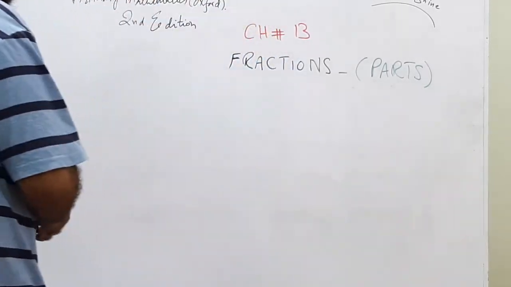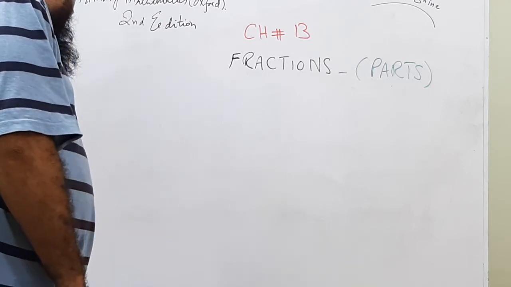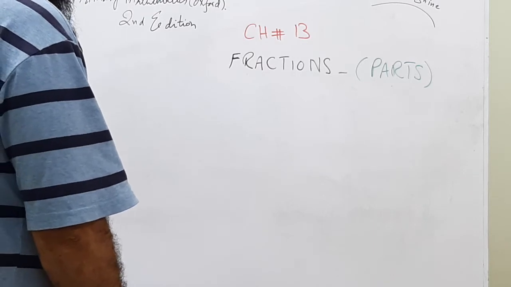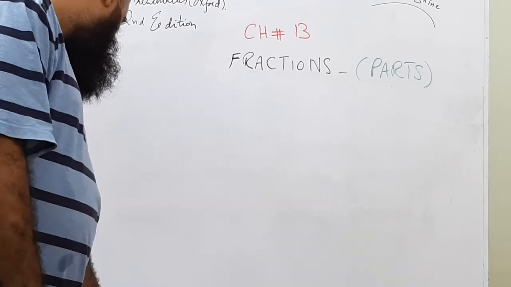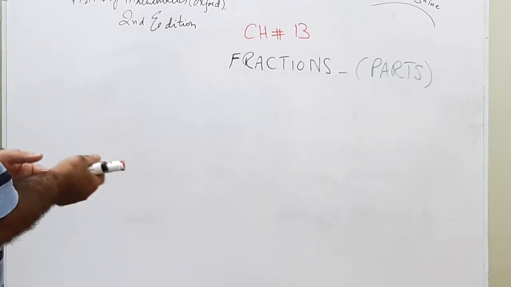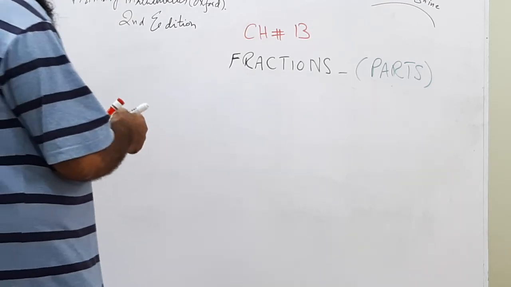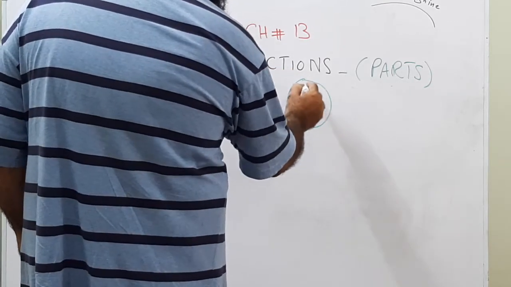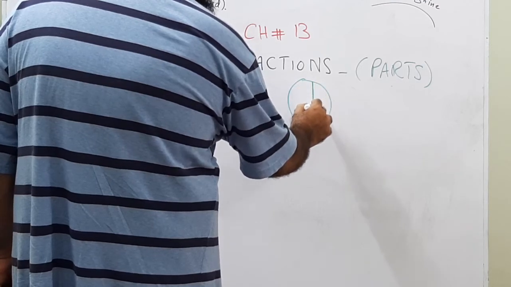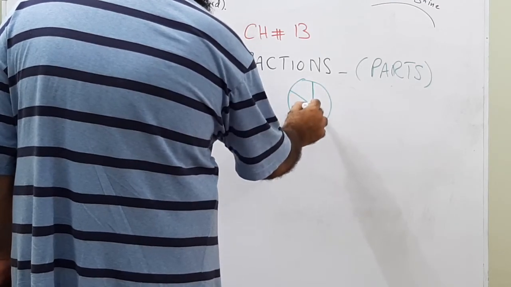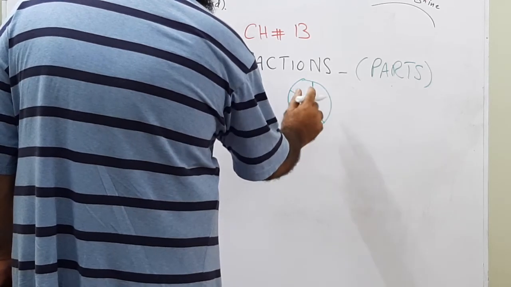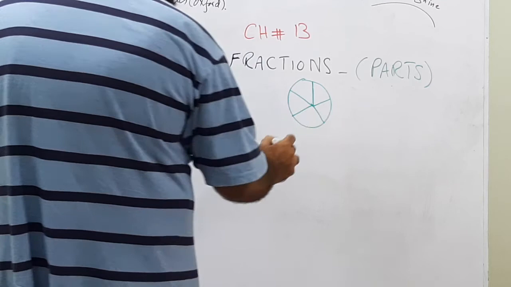Now we'll move forward. We have now in our mind what is 1/2, what is 1/3, what is 1/4, what is numerator, what is denominator. Now likewise we can say that if there are total 5 parts, one, two, three, four, 5 parts.